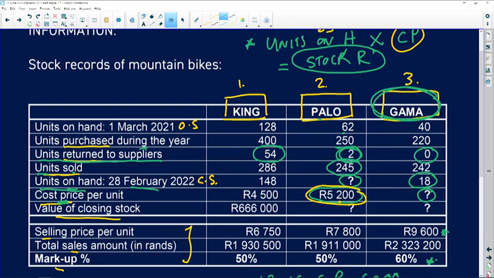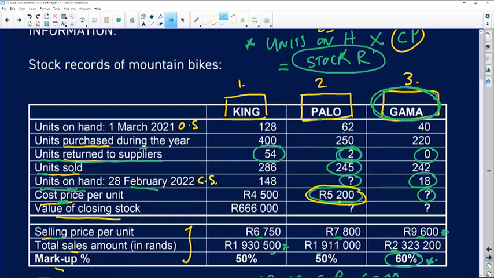Then in terms of the selling price, so let's look at the selling price. So if we compare what the King sells for, the Palo, and then the Gamma, we can clearly see the Gamma is the most expensive bike. However, if we look at sales, right, so that's 1 million, that's 1 million, but Gamma on the other hand is sitting at 2 million. So another indication that despite the higher markup, despite the higher price that a customer has to pay, they believe in this product, it's a popular product, and obviously the sales prove it, that's the case.